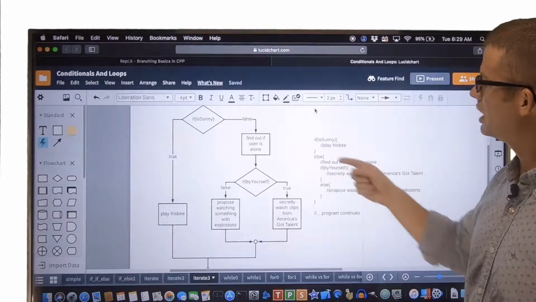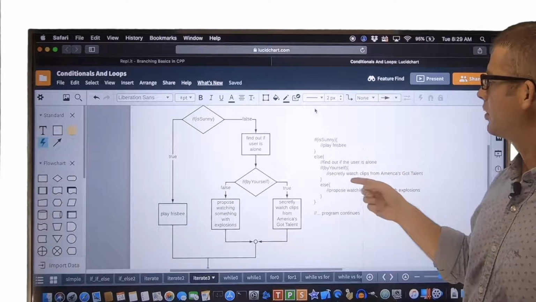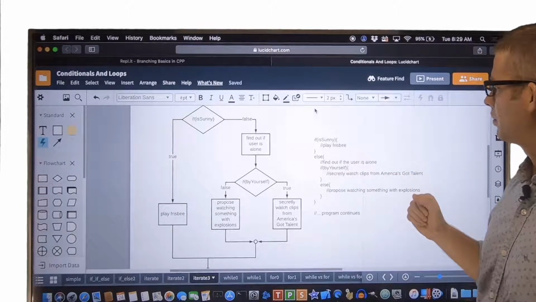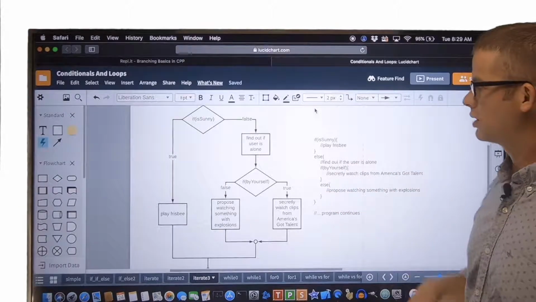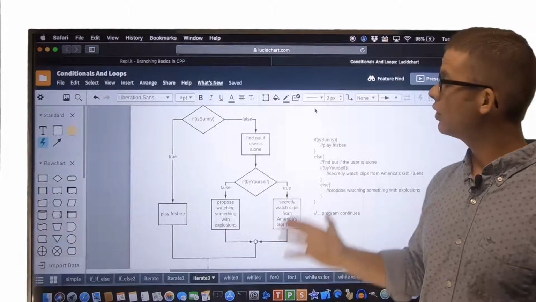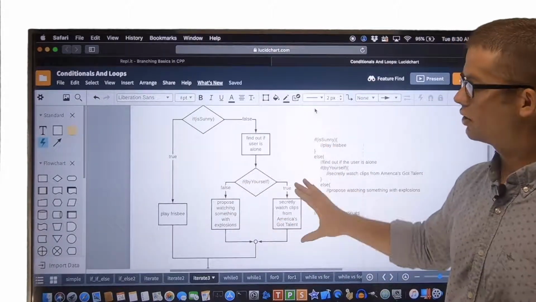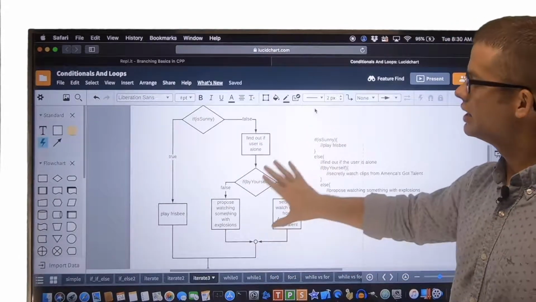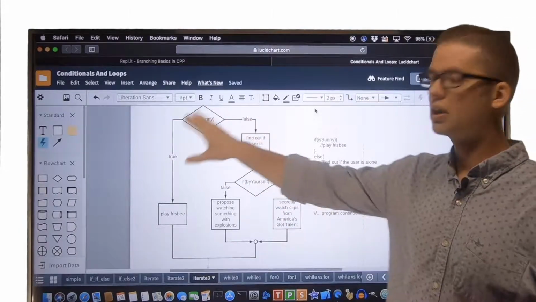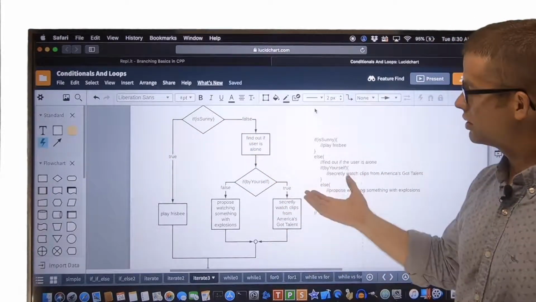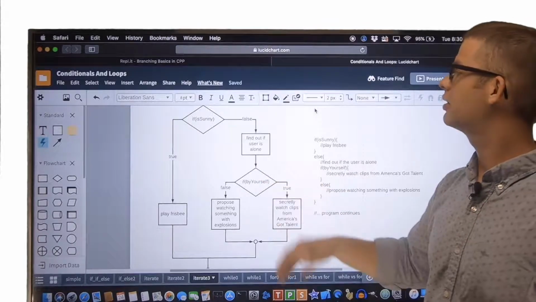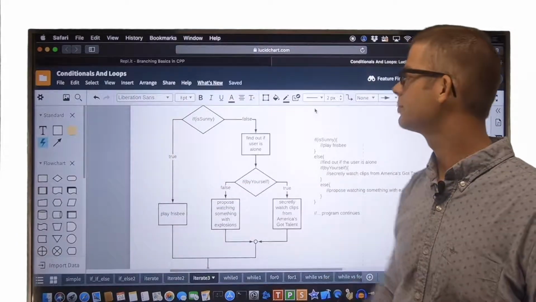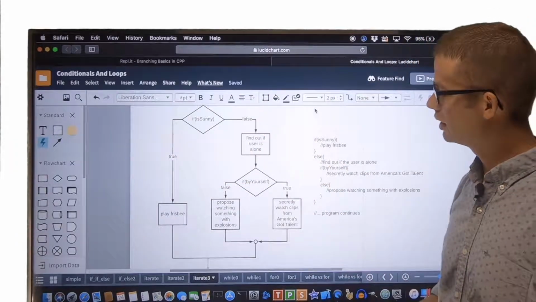Okay, so here is some pseudocode then that represents these ideas. So if it's sunny, play Frisbee. Else, find out if the user is alone. If they're by themselves, then suggest secretly watching clips from America's Got Talent. Otherwise, propose watching something with explosions. So again, this basic notion is known as a nested if, where we have one if, in this case an if-else, nested inside of one of the branches of another if-else. This could just as easily be nested inside of a simple if, inside of the then branch of the statement.